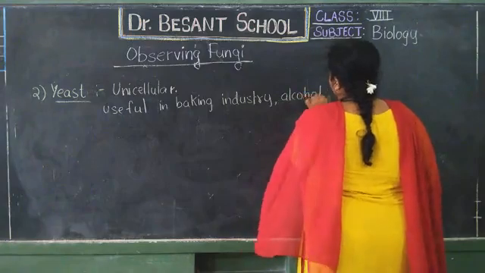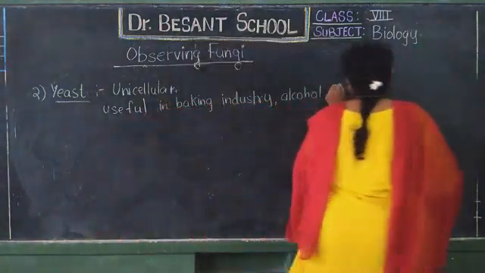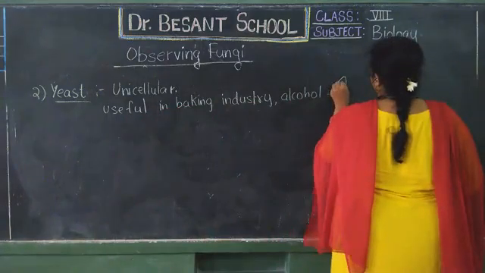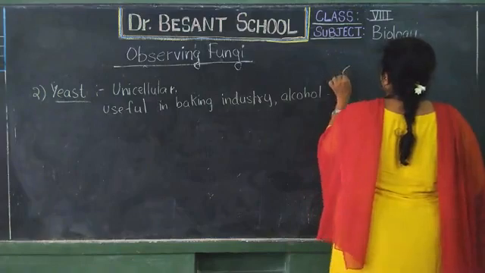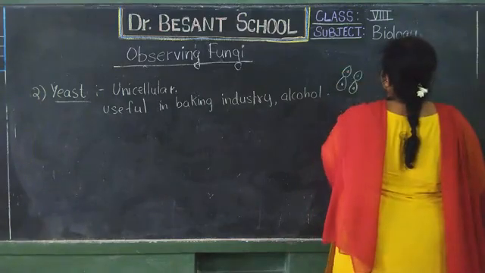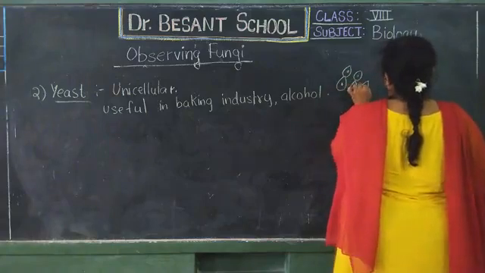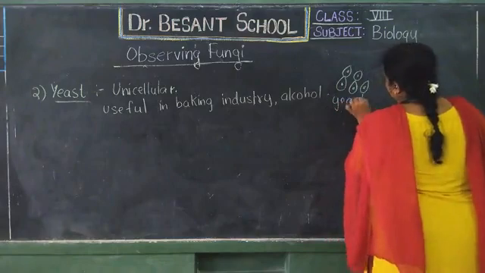Alcohol, etc. Okay, the next one is, they are all small ones. In 7th class also we have drawn, just that's all. They have only this much is the structure of a typical yeast cell. So when you observe the slide, we can find many drop-like structures. They are all the unicellular yeast cells.